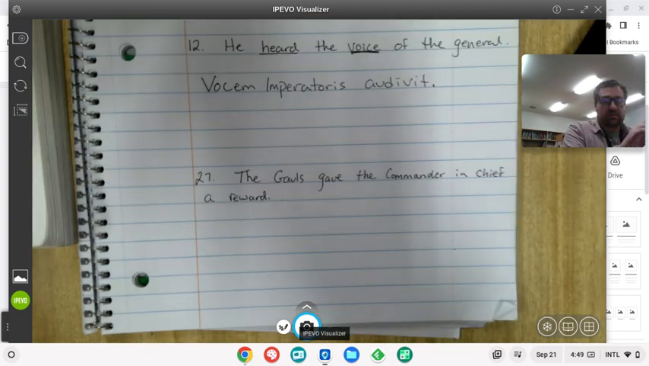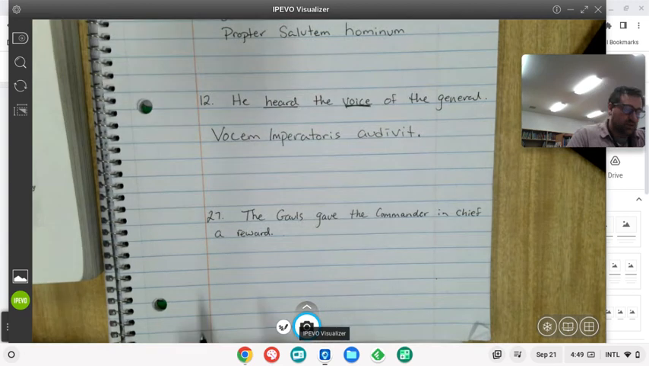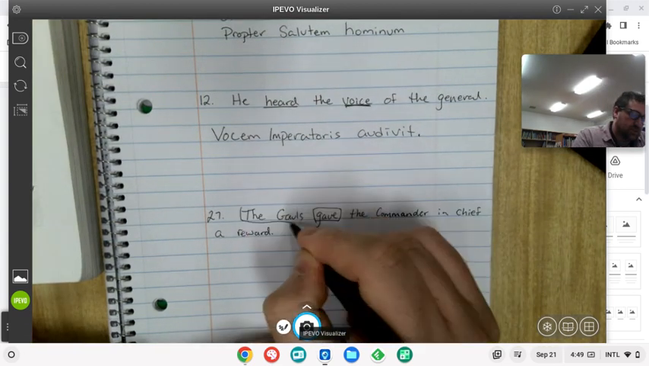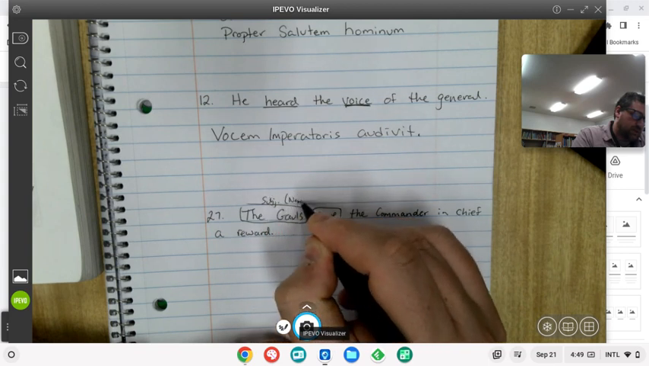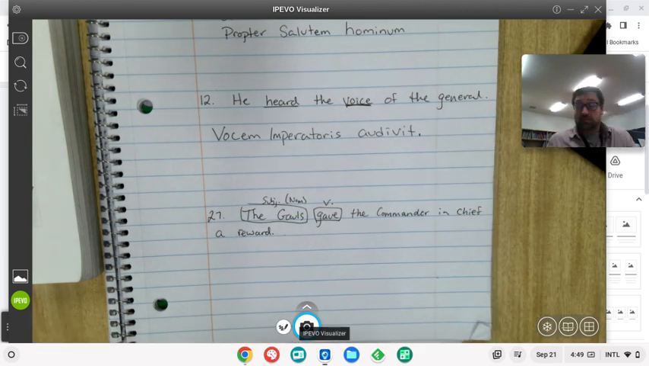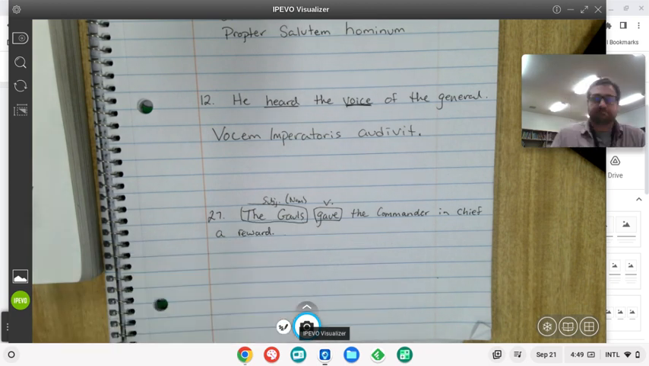So, typically we want to identify subject and verb. Our verb is gave. And who gave? The Gauls gave. So this is our subject, which we want to put in the nominative, and this is our verb. Now, what did they give? The thing that they actually gave, the thing that got given, is the thing that should be in the accusative.